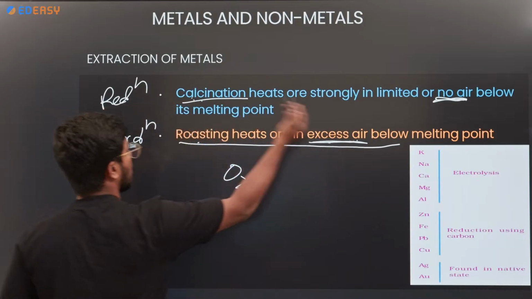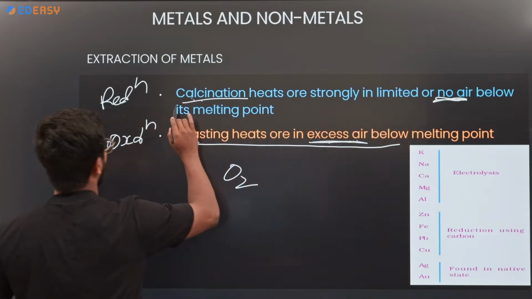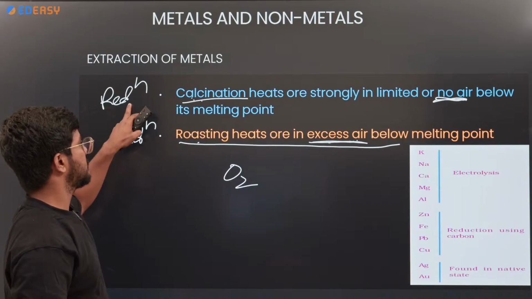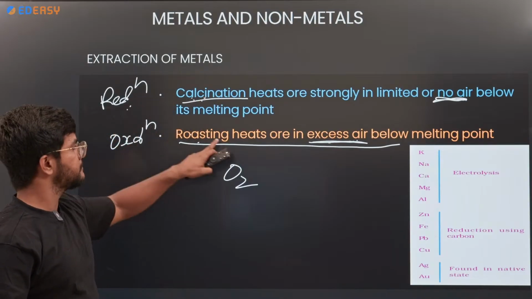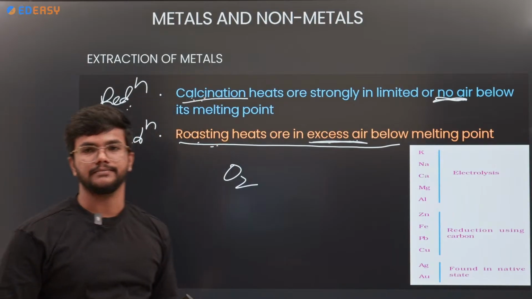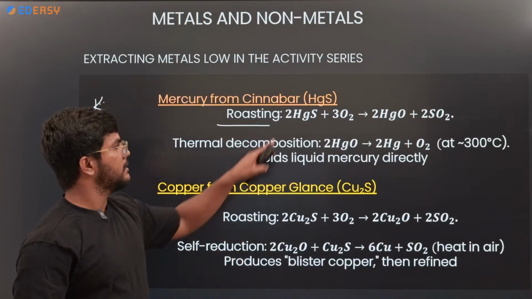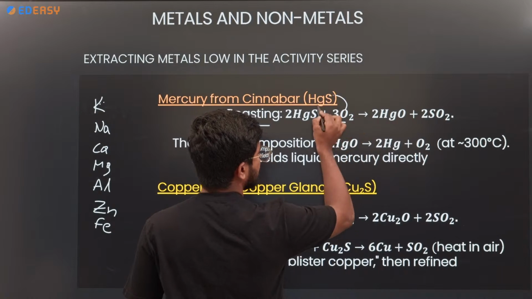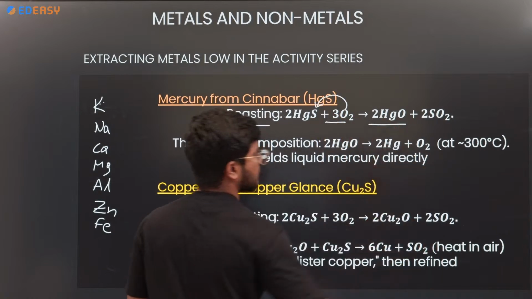So heating of ore in the absence of air means oxygen is not added, oxygen should be removed. So that means reduction. Calcination is also called reduction. Roasting is also called oxidation. So here mercurous sulfide, when it undergoes reaction with oxygen, oxygen replaces sulfur, and it gives mercurous oxide.